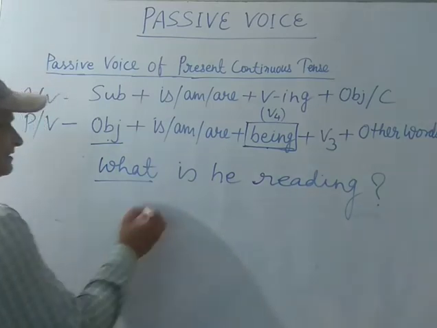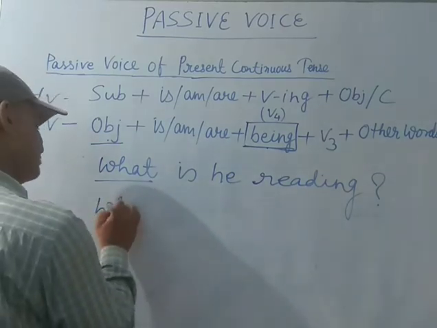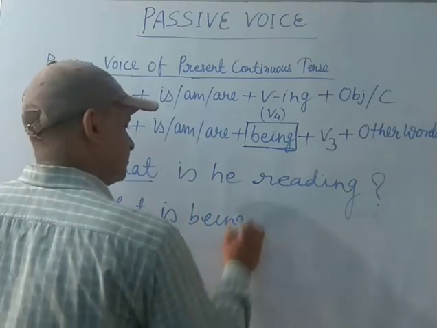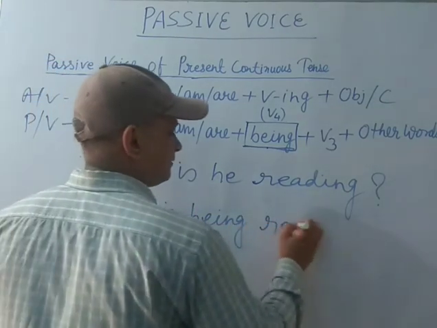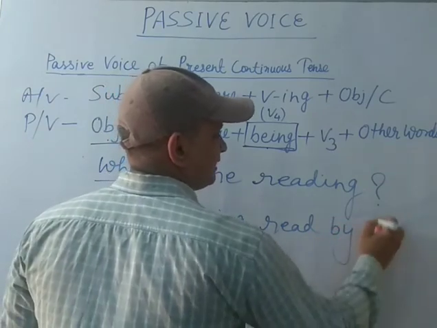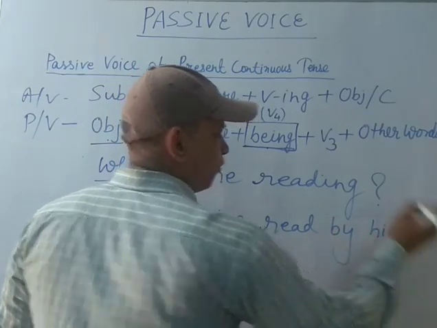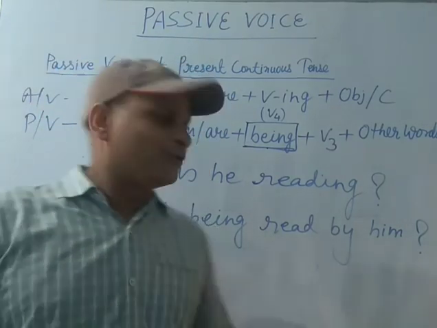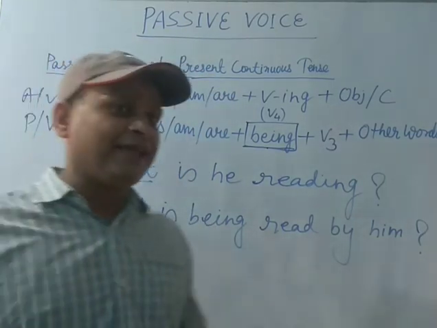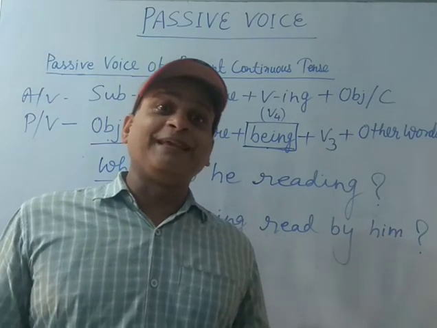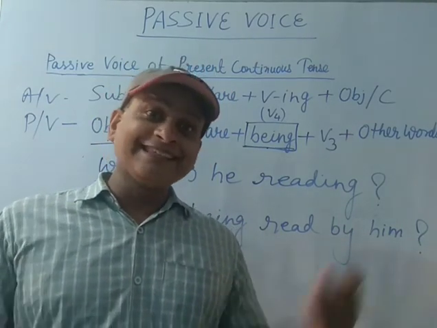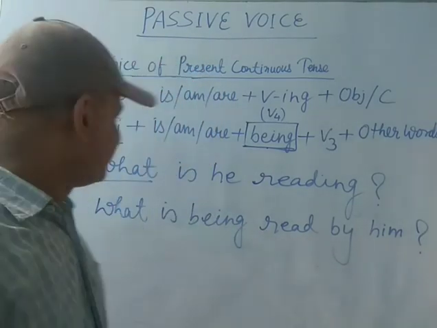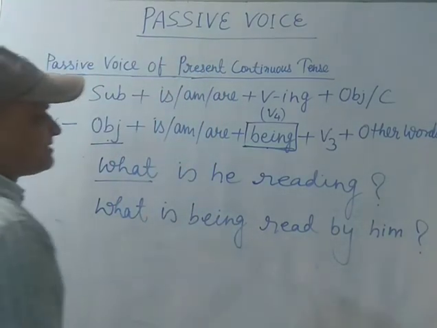Now let me change it into passive voice. What is being read by him? He changed into him. What is being read by him? A novel is being read by him. An English newspaper is being read by him. Is it clear? So in this way we can change into passive voice.